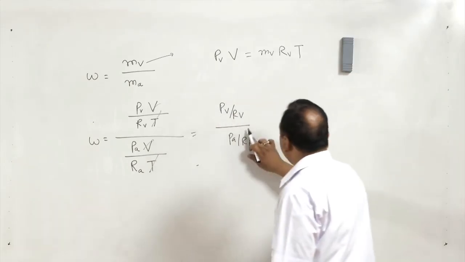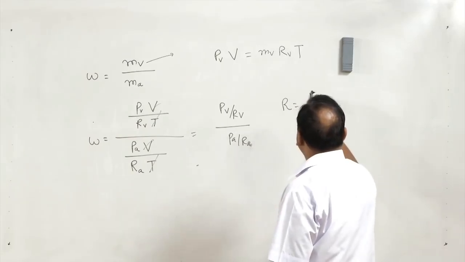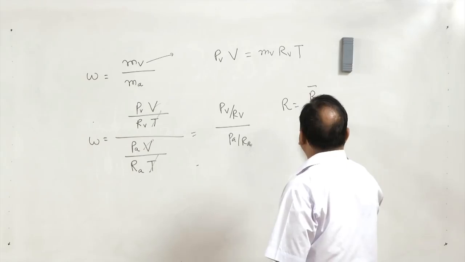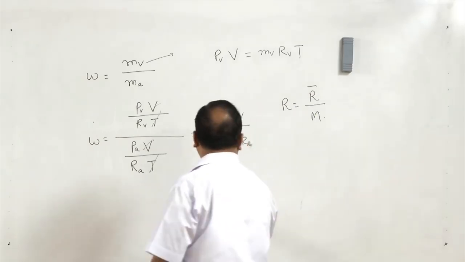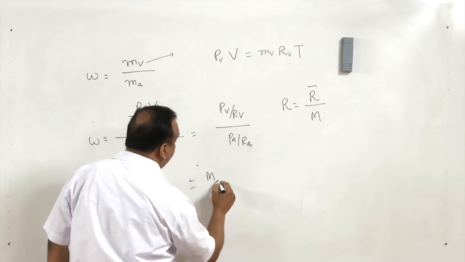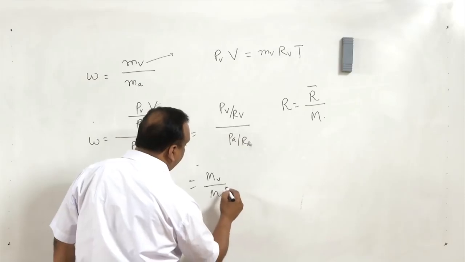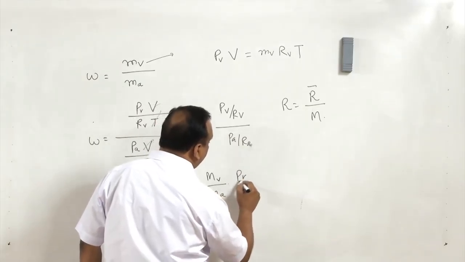Now, gas constant is always universal gas constant divided by molecular mass. So, it is going to be equal to MV by MA multiplied by PV by PA.